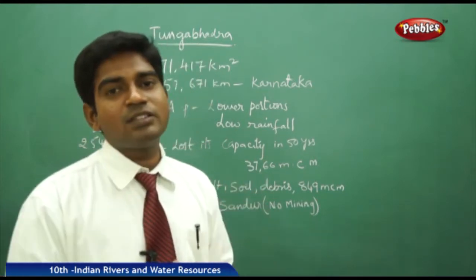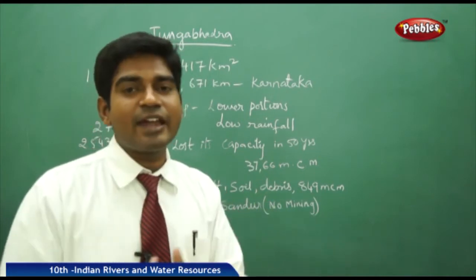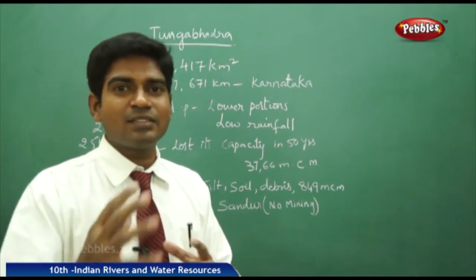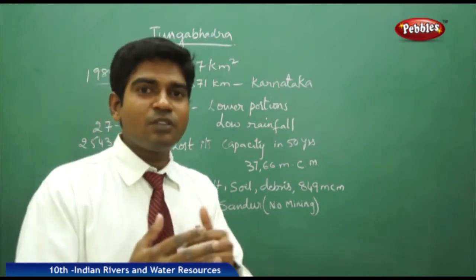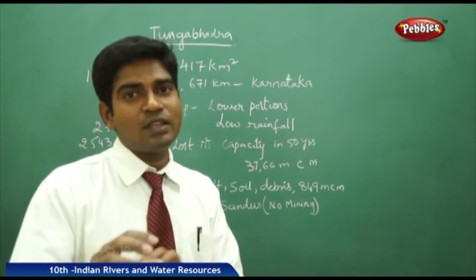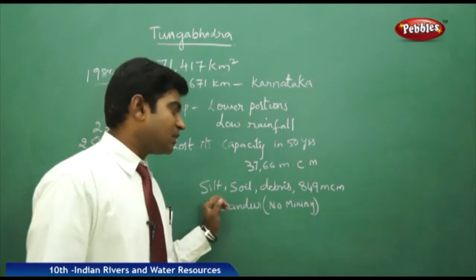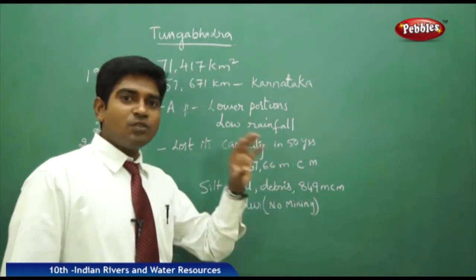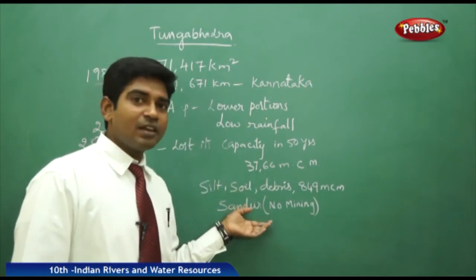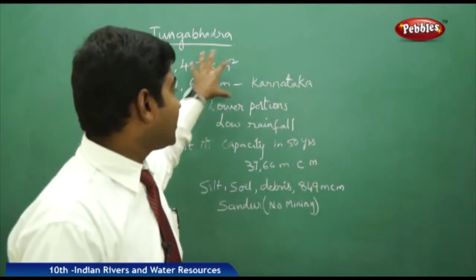So the Tungabhadra region, though it is in the major proportion of Karnataka or in the Andhra region, is still a standing point of controversy between Andhra and Karnataka, where there are disputes over the establishment of boundaries. At the same time, it satisfies the needs of both Andhra as well as Karnataka. There are some issues to be addressed clearly, like silt, soil erosion, debris, and the mining laws, where there is no proper mining system. These should be addressed clearly, so that the dam could be preserved for future purposes, because it is providing for various needs.